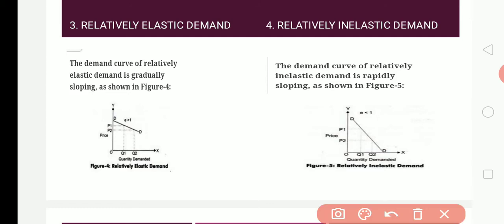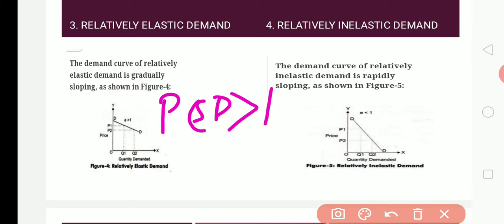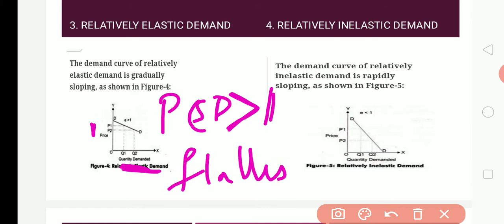And here the price elasticity of demand is said to be greater than 1, because here the price change is small but the demand by the people is more. So we call this a price elasticity of demand greater than 1, and here the shape of the curve is flatter. The curve shape is flat. See here, this curve is flatter. So this is called a relatively elastic demand.